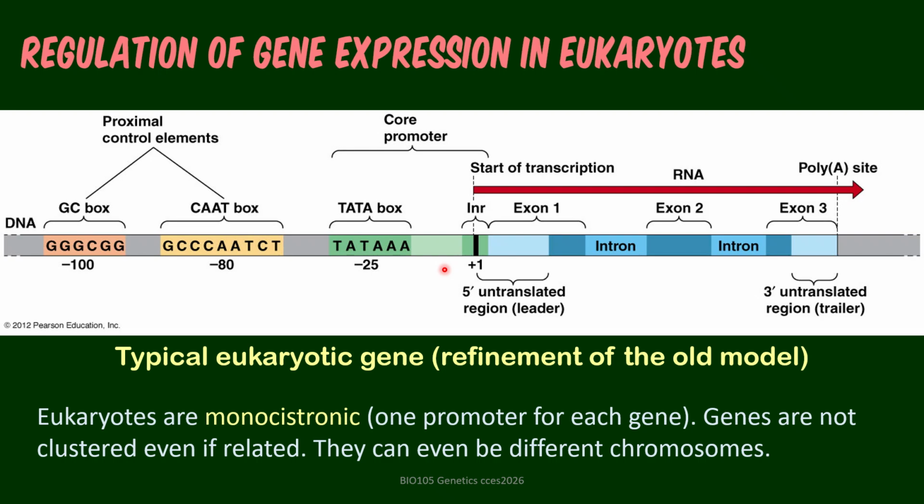So if we are talking about several genes contributing towards the same process, they can be found on different chromosomes, and each of them has its own promoter.